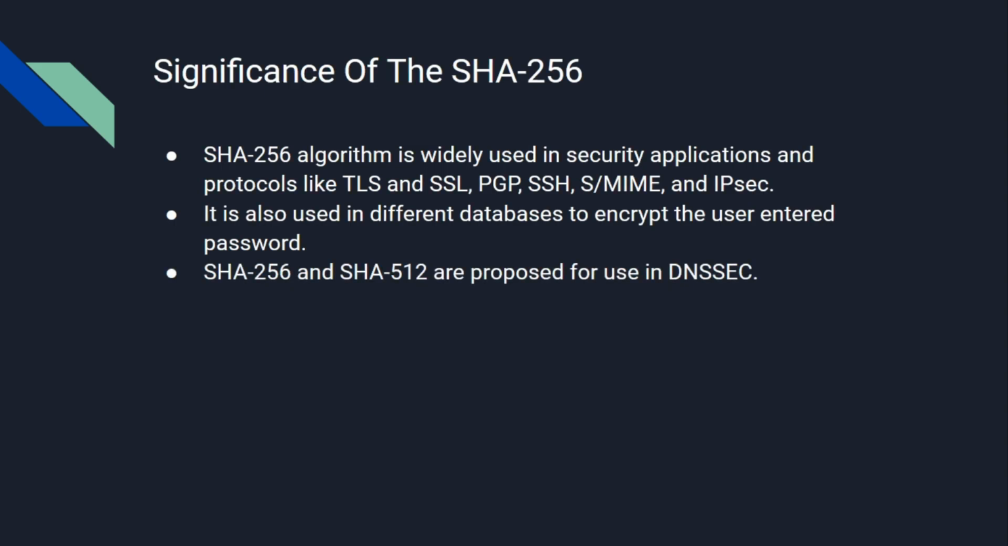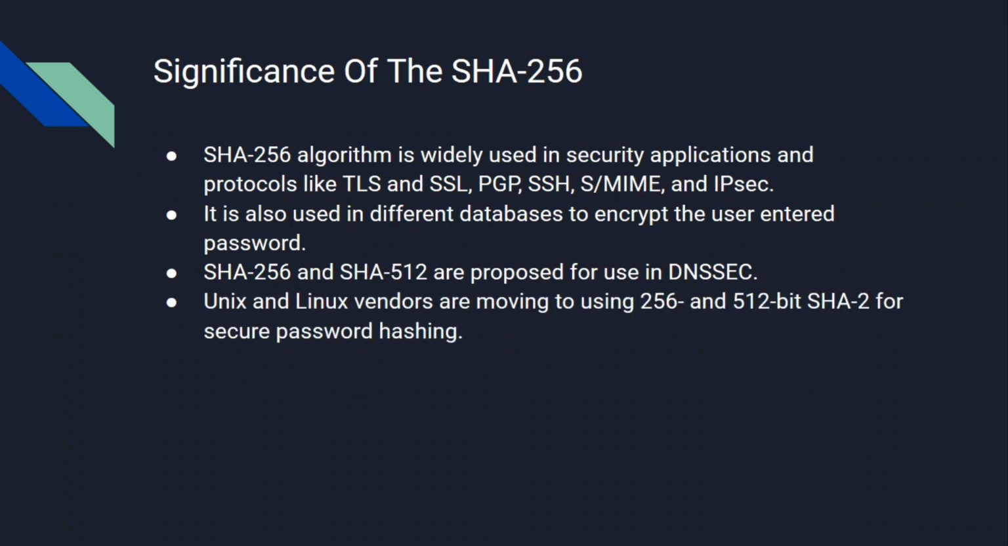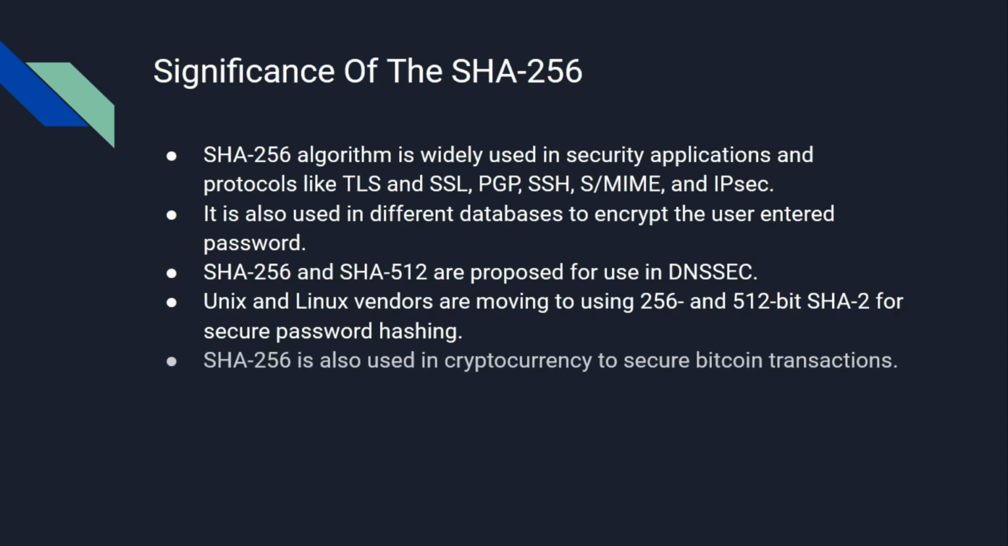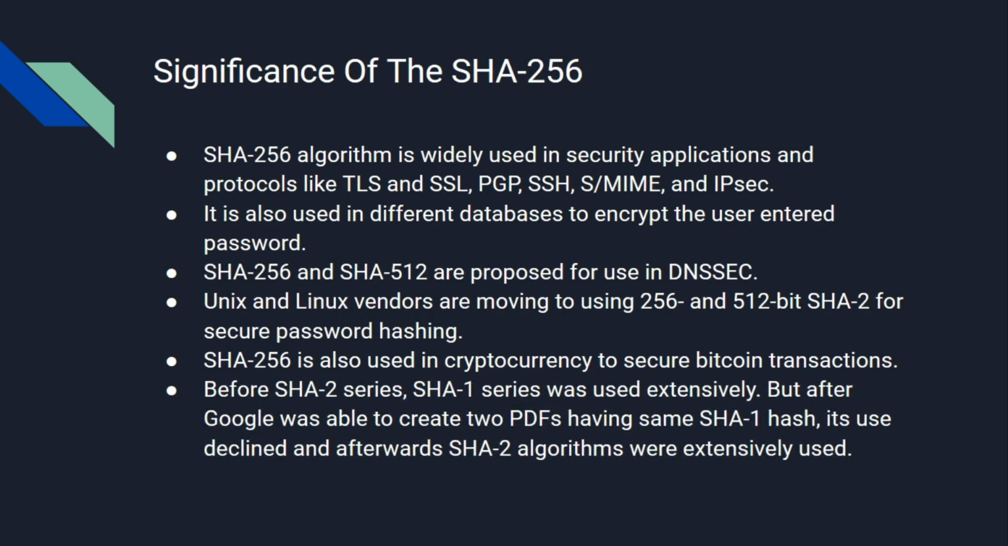SHA-256 and SHA-512 are proposed for use in DNSSEC. Unix and Linux vendors are moving to using SHA-256 and SHA-512 for secured password hashing. Increasing use of Bitcoin cryptocurrency has made it necessary to secure online transactions, for which SHA-256 is used. The SHA-1 series was primarily used before SHA-2, but after Google was successful in creating two PDFs encrypted by SHA-1 having the same hash, the use of SHA-1 declined and SHA-2 algorithms rose to prominence.